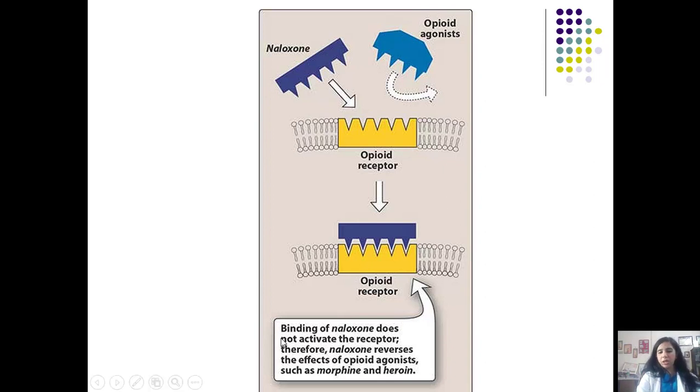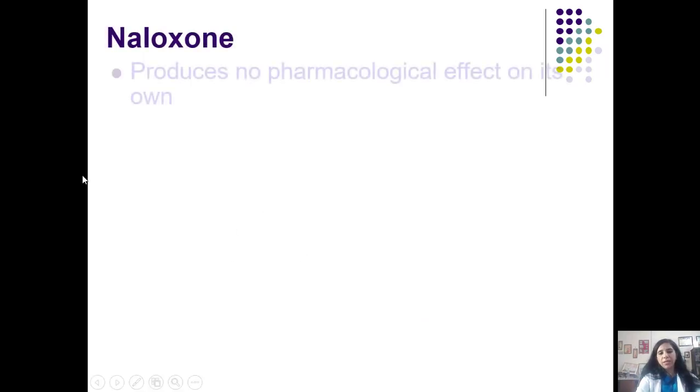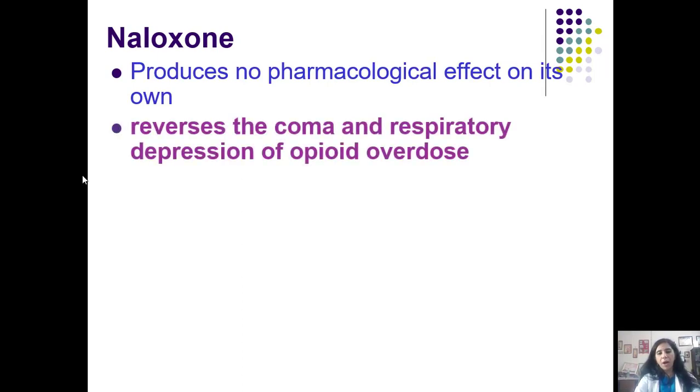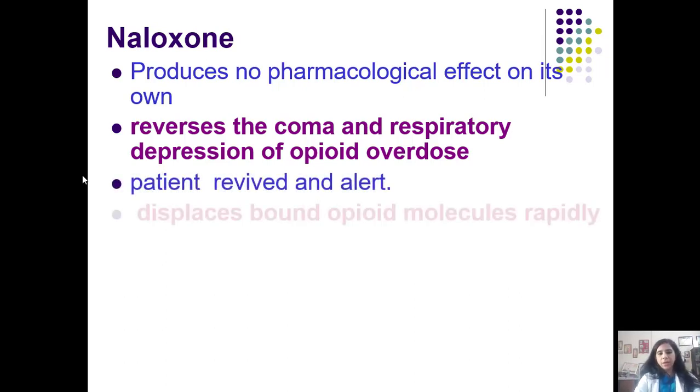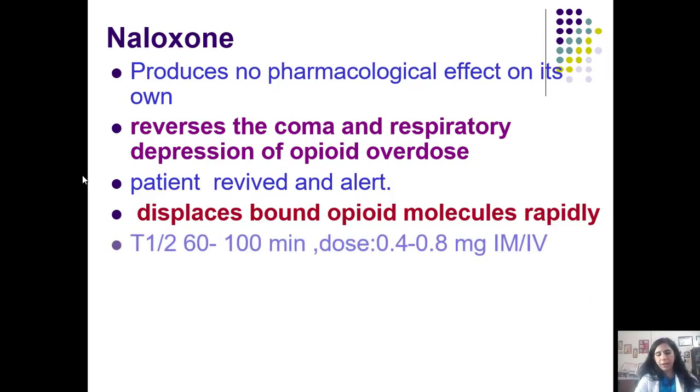It very strongly reverses the effects of opioid agonists. It reverses not only the respiratory depression, not only the sedation which is given by opioid, but it also reverses the analgesic effects of morphine. Naloxone is an opioid antagonist. It produces no pharmacological effects on its own. It reverses the coma and respiratory depression of opioid overdose, and the patient becomes revived and alert. It displaces the bound opioid molecules rapidly, and I told you it's a competitive antagonism.